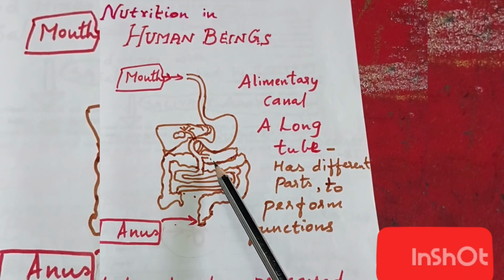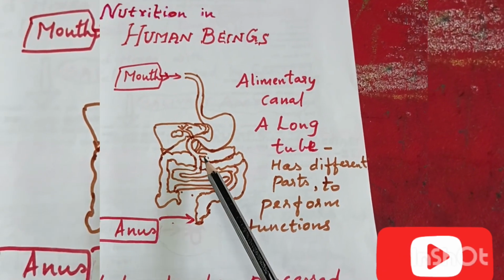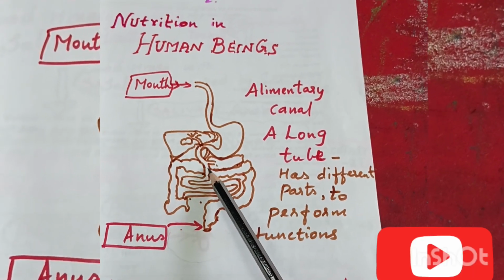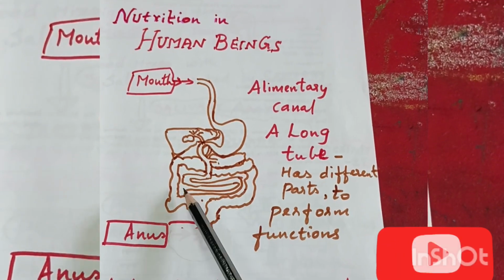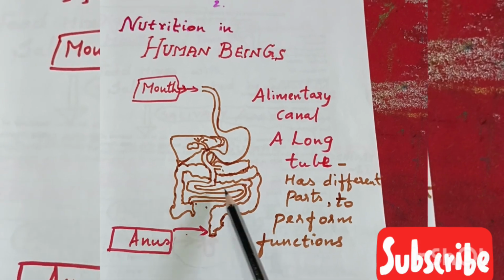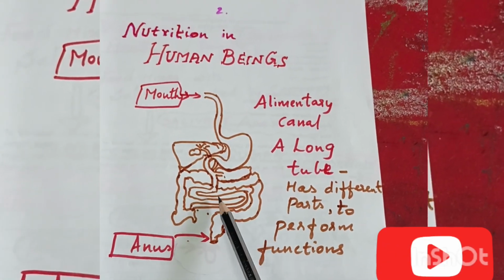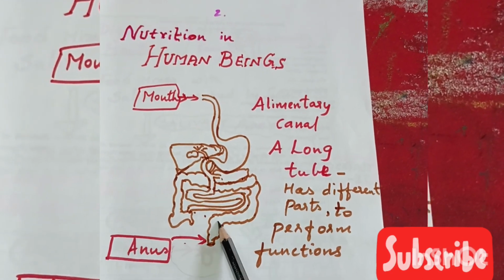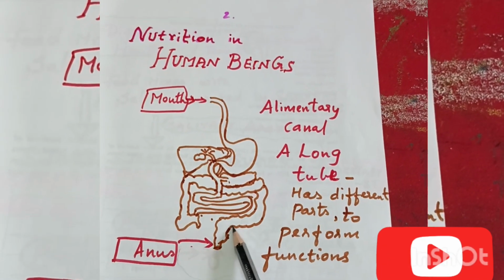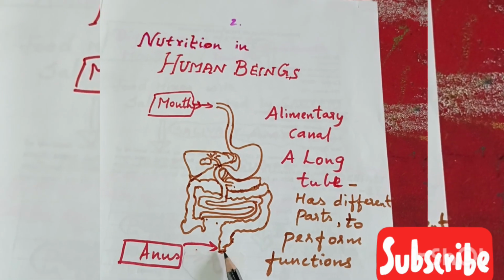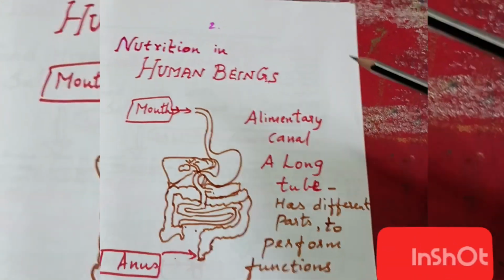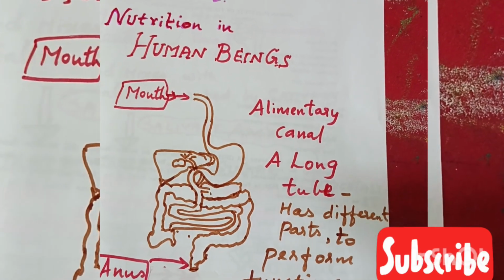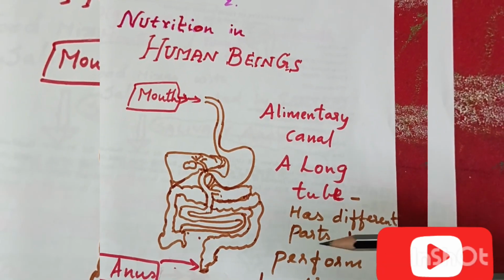And then, if you see below the stomach, you have the pancreas, and this stomach is continuous and it has a sphincter in between, and that leads into the small intestine, and it's a highly coiled structure, the small intestine. And not only that, this small intestine is again continuous with the large intestine. If you look at this, you will understand. And finally, this large intestine ends up with the anus. Okay, so we can say that alimentary canal is a long tube which has different parts. So those different parts will perform different functions.